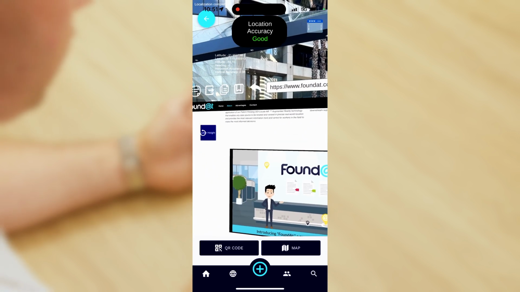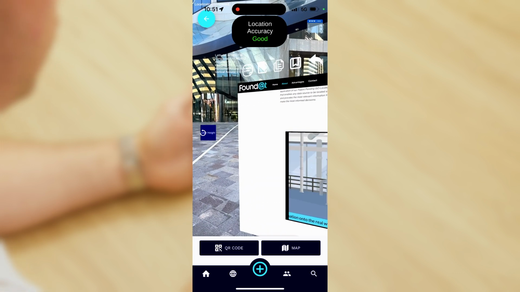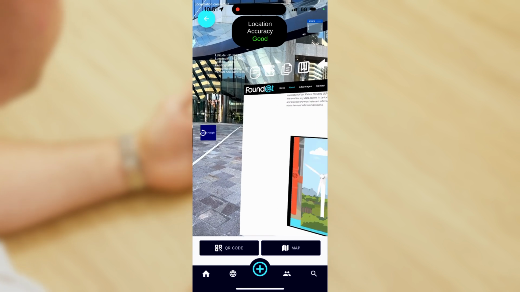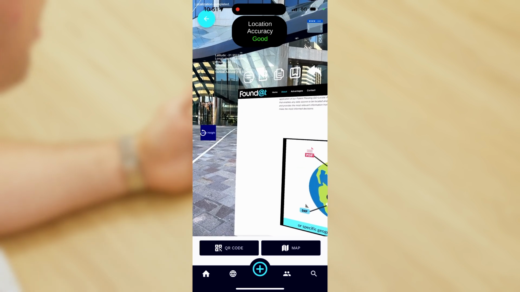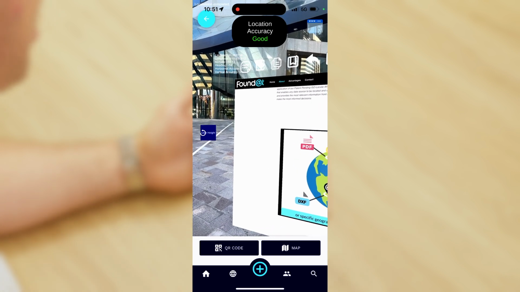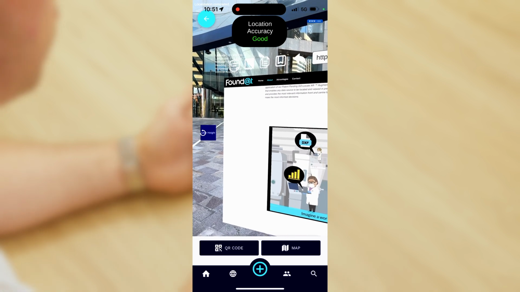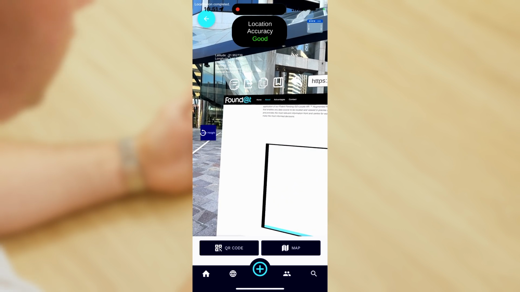Now, looking at some of the other buttons on the web browser itself, the next button to the right-hand side is the arrow button. If I click on that, it'll launch the same web page that I'm currently looking at, but inside the native web browser on my phone. That's just in case you want to use features on your phone in more detail.